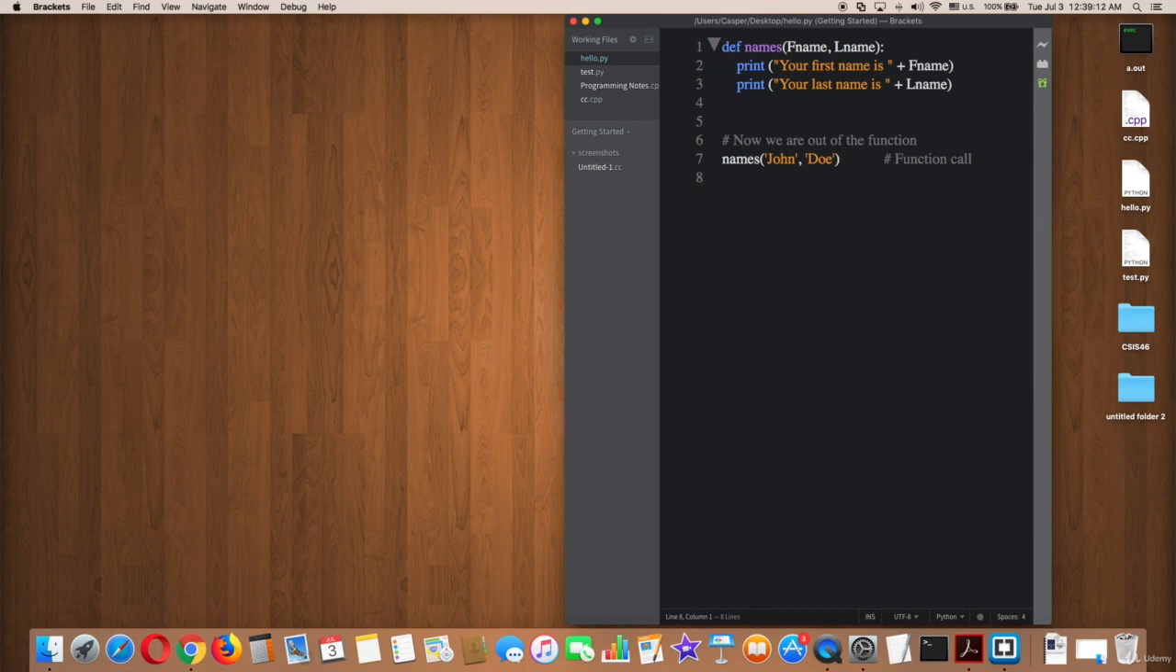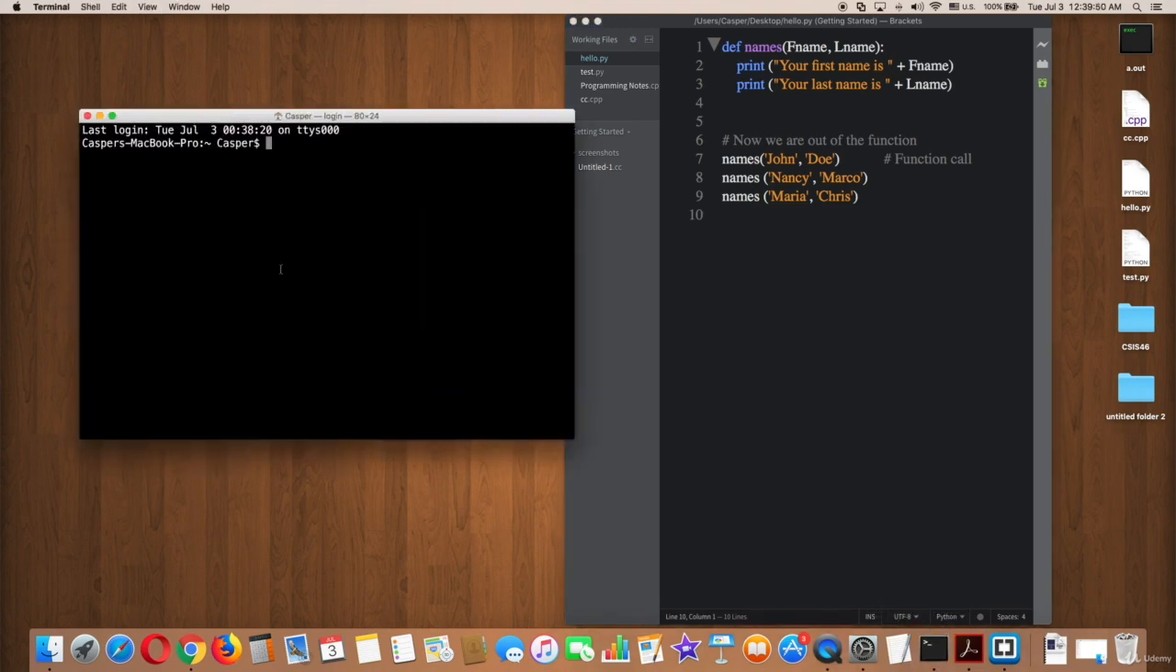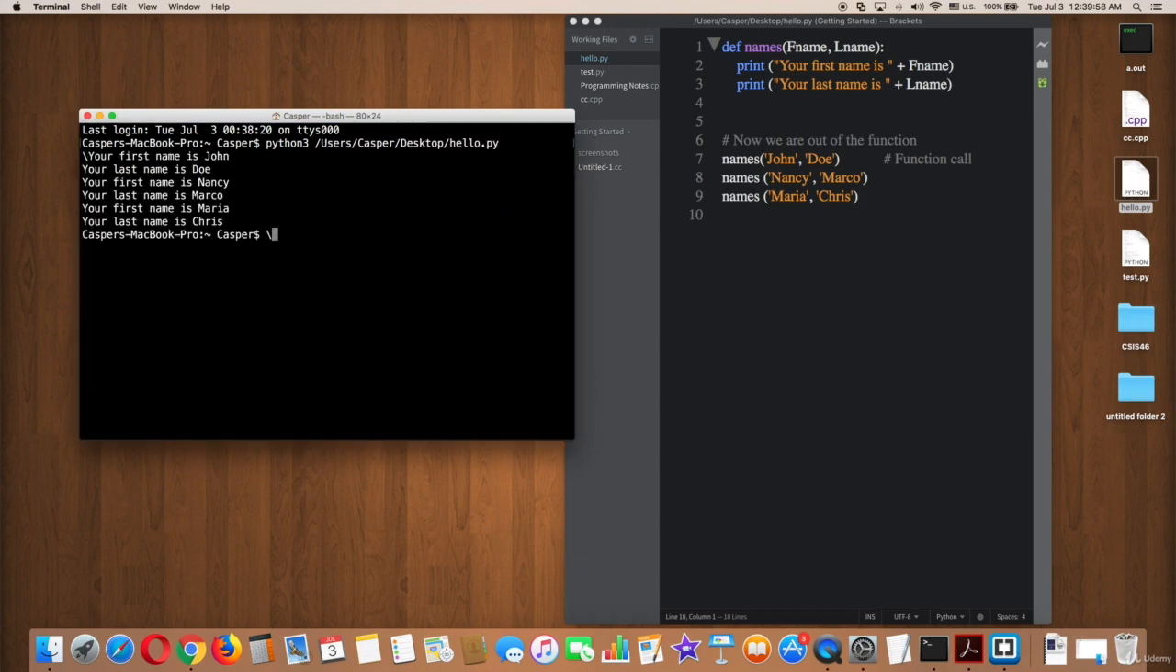Easily just type the function call that you want, such as names, parentheses, quotation marks, Nancy, comma, quotation marks, Marco, just an example. Another function call, names, parentheses, quotation marks, Maria, comma, quotation marks, Chris. After that, save the file and try it on terminal. Good, all the function calls work well.